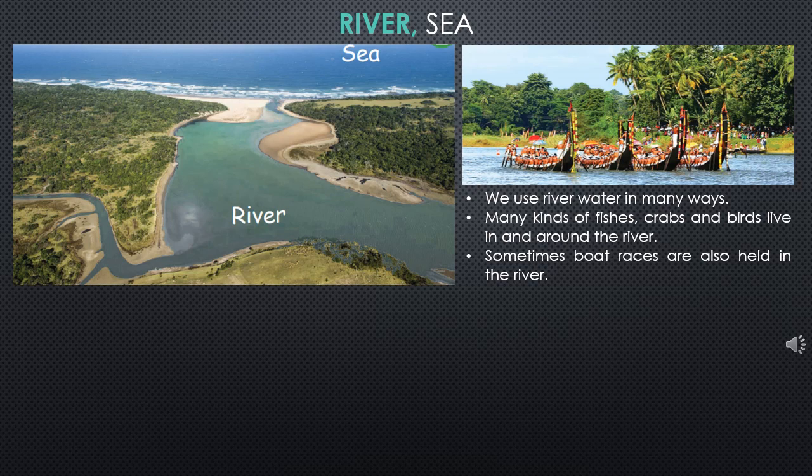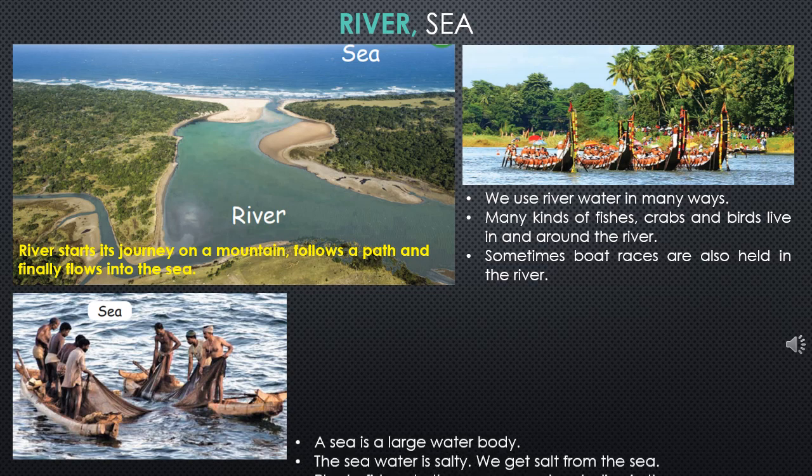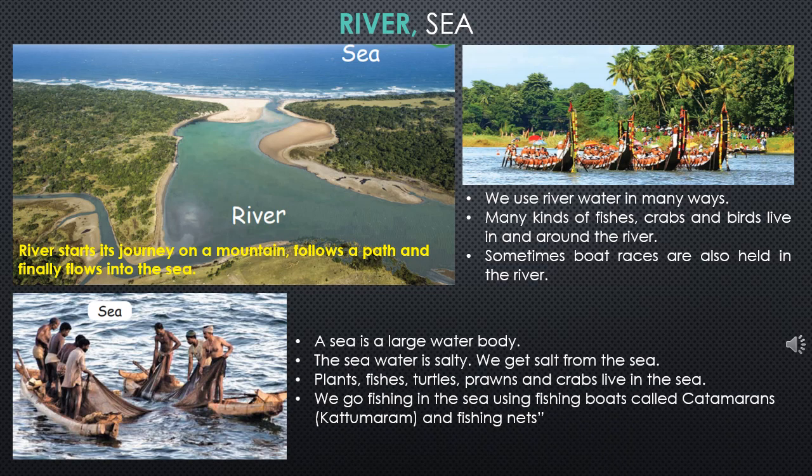Now when you see the picture, you can see the river and the sea. So the river starts its journey on a mountain and it follows a path and joins the sea. Now sea is a large water body and the sea water is salty. The salt we have comes from the sea. You can see lot of fish, plants, turtles which live in the sea. Fishermen take their boats into the sea and catch different varieties of fish.